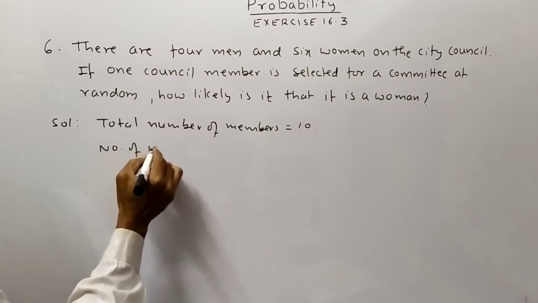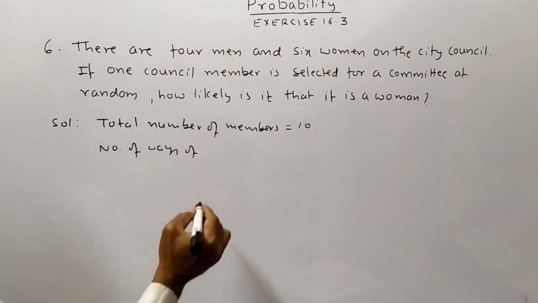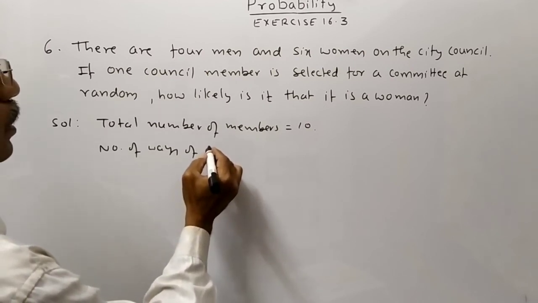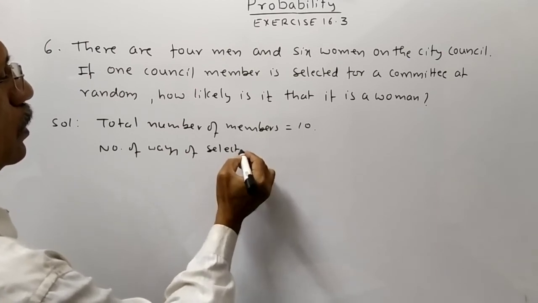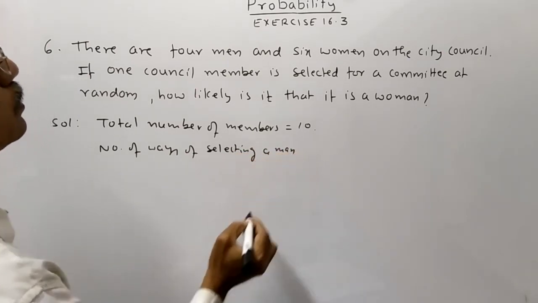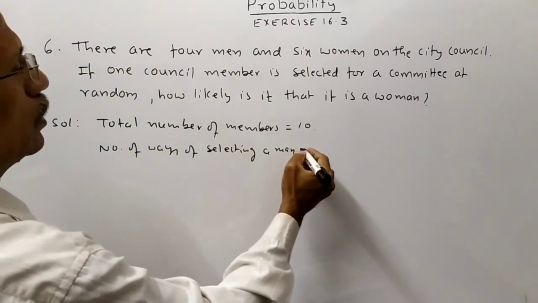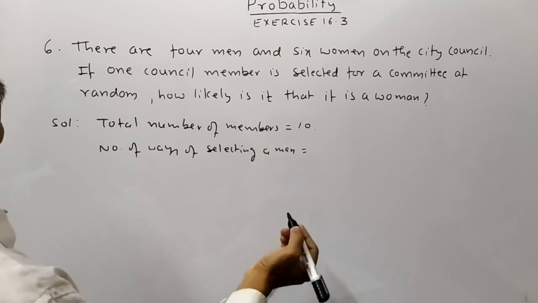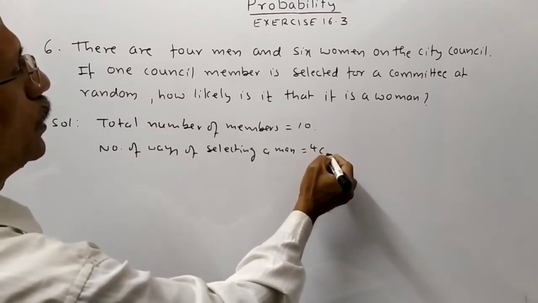Number of ways of selecting a man is equal to 4C1.